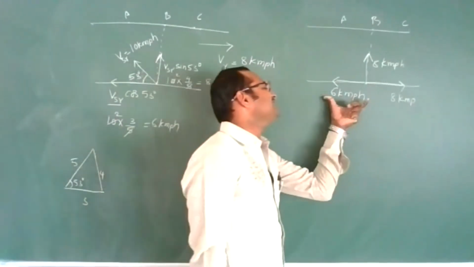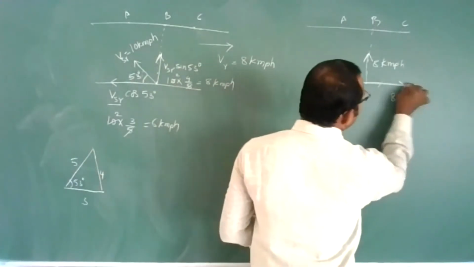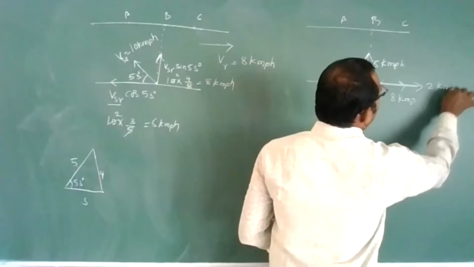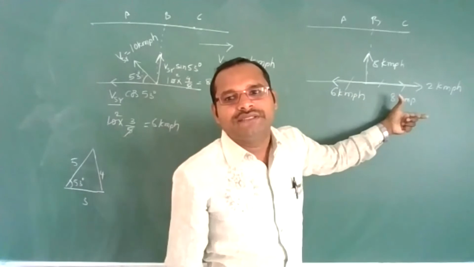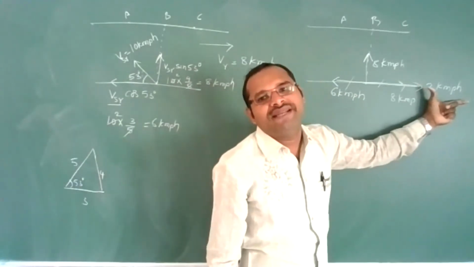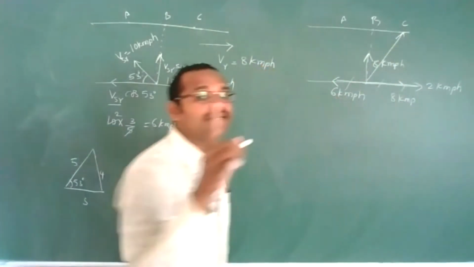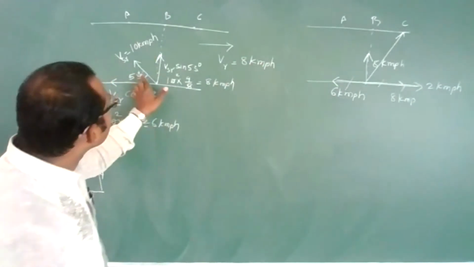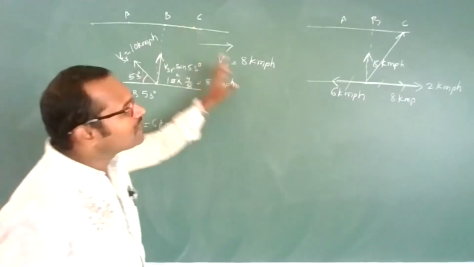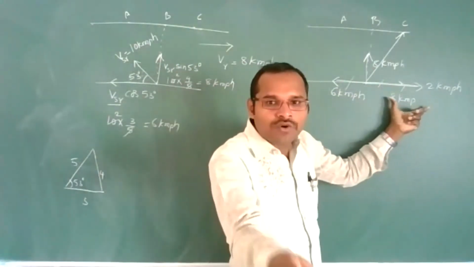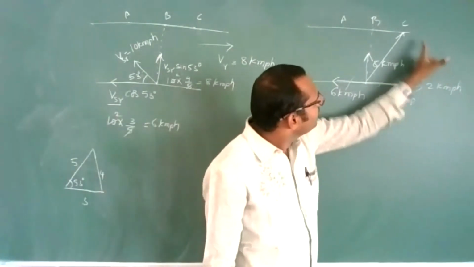Now, because this velocity is less than this velocity, these two will get cancelled. In this direction, we will get 2 kilometer per hour velocity. From this we have to subtract this, it is in the negative direction. So in this direction, 2 kilometer per hour velocity we are getting. Your resultant will be in this direction, means he will reach point C now. He won't reach B, even though he is moving like this, because the velocity of the river is more than this component of velocity. So he will reach this point.